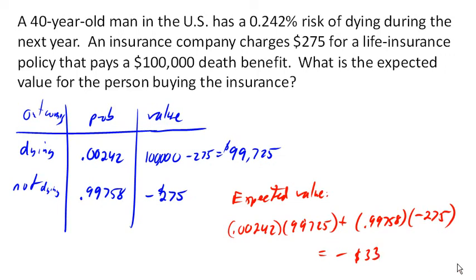Now, it's not surprising that this value is negative. That's the only way the insurance company can afford to offer policies. I mean, that $33 on average is what's paying for their expenses, and profits and everything else that goes into a business, for the agents and everything else. And really, the reason that they can afford to pay out that occasional $100,000 benefit is because of all the people who don't die who balance it out.